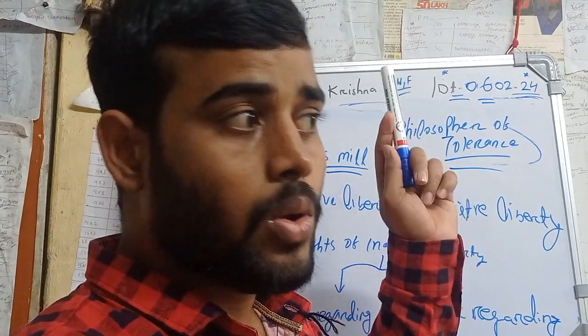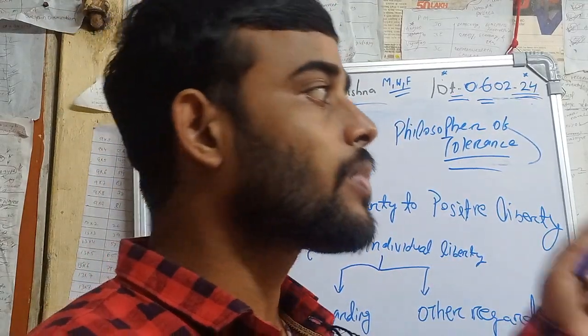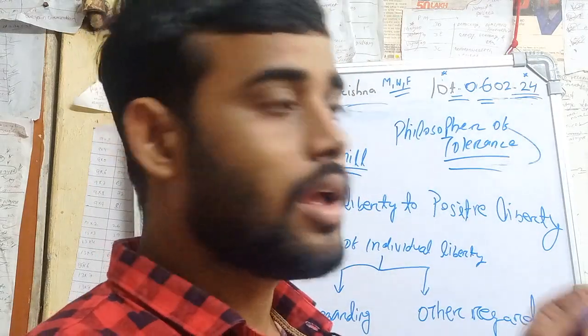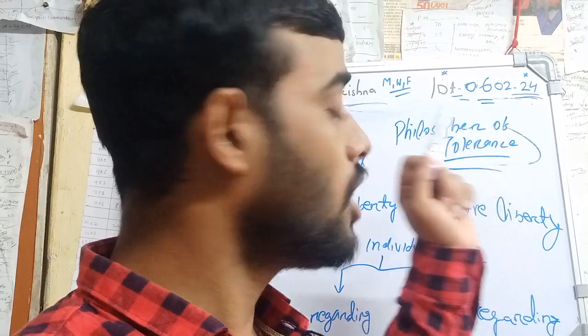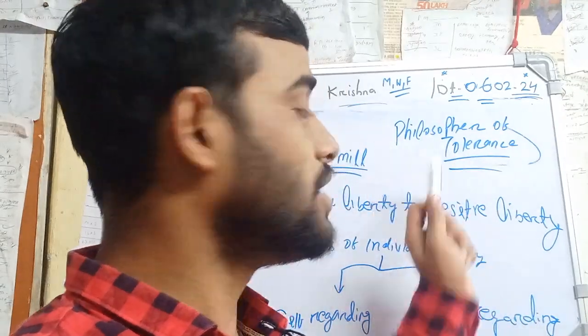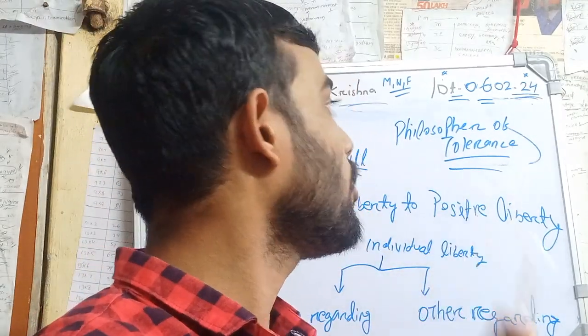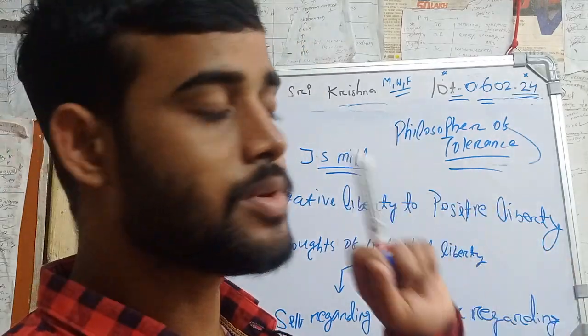Question in your JK SET, January 2024: who is known as the philosopher of toleration? Everyone please make a note of it. J.S. Mill, John Stuart Mill, is known as the philosopher of toleration. This can be asked in your SSB or PGT.